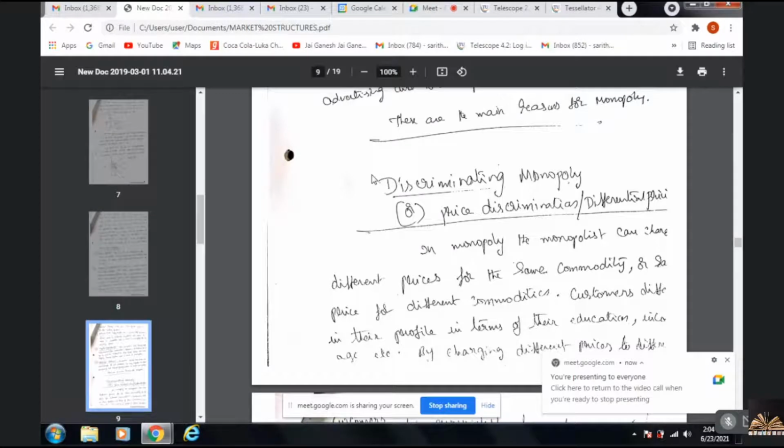Discrimination based on income is nothing but, as Sudhindra said, it's based on first class, isn't it? AC, 1 tier, 2 tier, 3 tier, and we have sleeper coach, we have general, isn't it? So it is discrimination within the same train, but the facilities are different, the comfort is different, as we discriminate based on the income. So that is known as price discrimination based on income. Or in the case of education, how can you give an example on education?